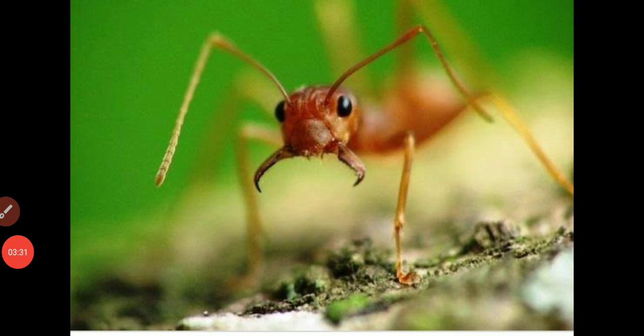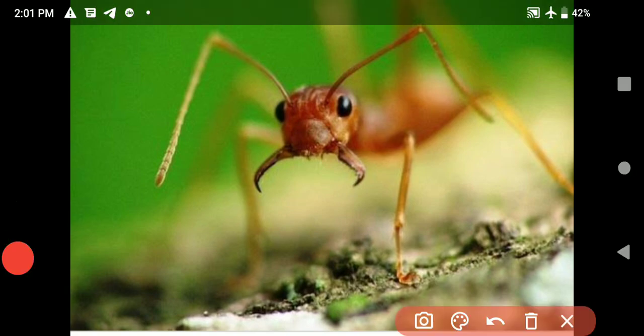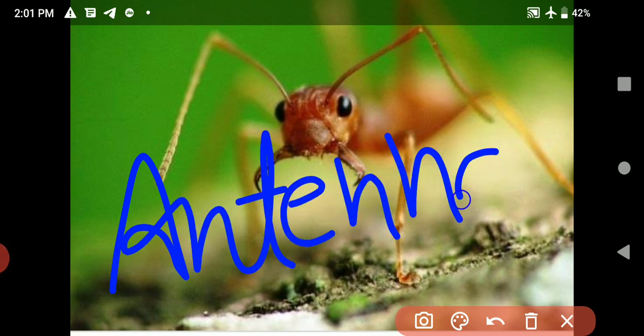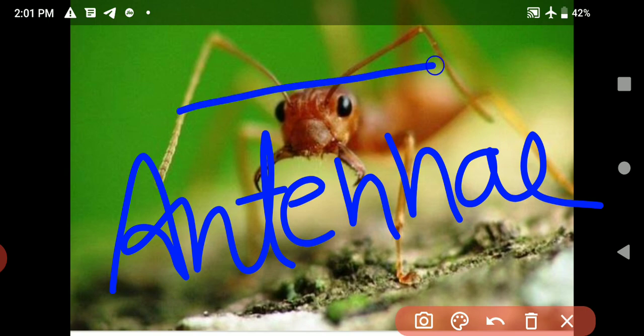Now, all of you look at this one. Insects have a pair of long, slender, segmented appendages on the heads of insects. What are we? Name them. What is the answer? Answer is antennae, right?